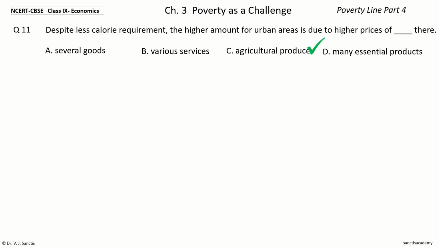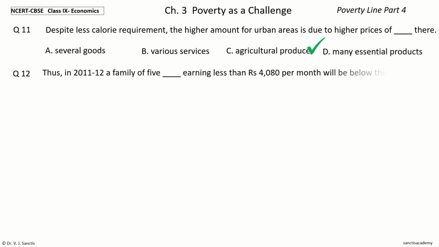And the answer is many essential products. So, despite less calorie requirement, the higher amount for urban areas is due to higher prices of many essential products there. Question 12. Thus, in 2011-12, a family of 5 dash earning less than rupees 4080 per month will be